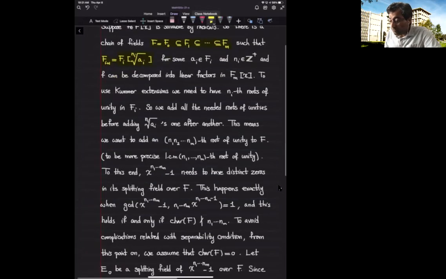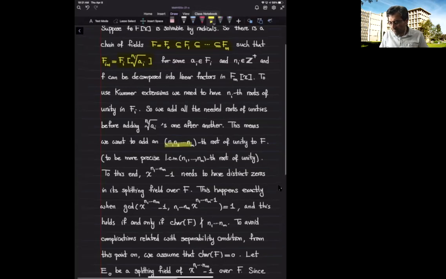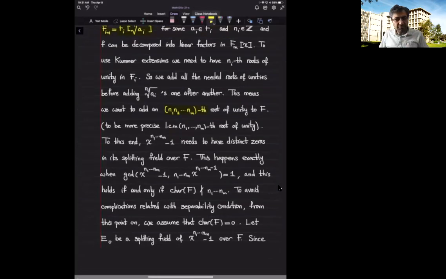Okay, so what do I mean by that? By saying that if my base field had enough roots of unity. So I need n sub ith roots of unity for the ith step. I'm going to look at the least common multiple of the n sub i's, or I'll be a bit more generous and let the product of the n sub i's be n. And then I look at the nth root of unity, which means I'm going to split x to power n minus 1 over F.